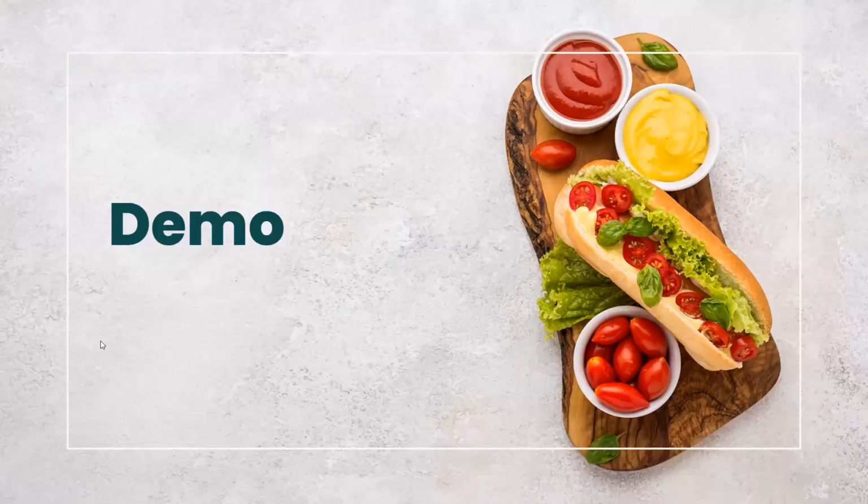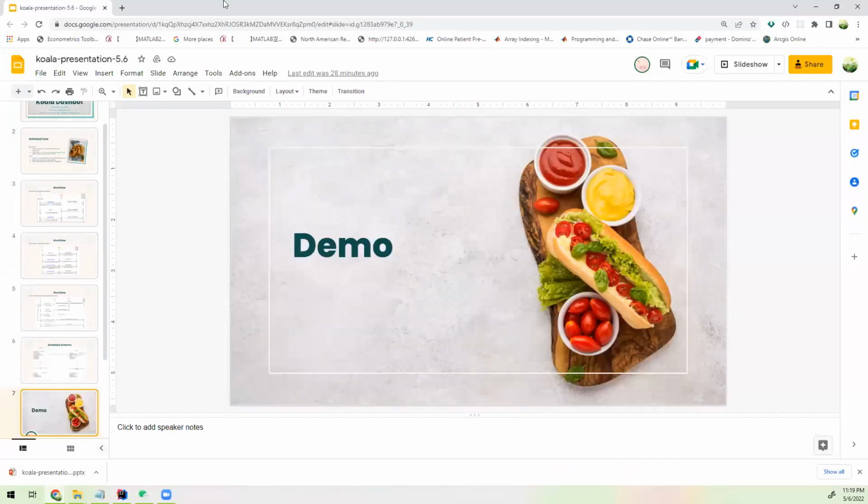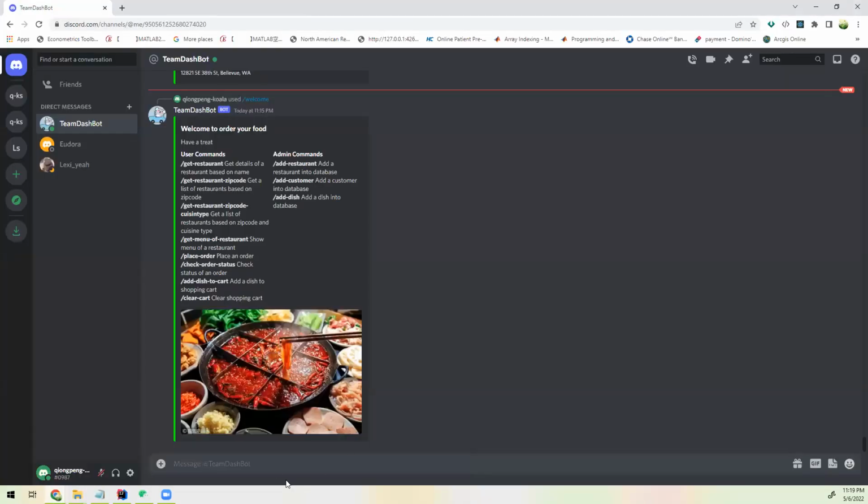So let me demo some commands, especially how to select a restaurant using our bot. After opening our bot, it will pop up the welcome message.